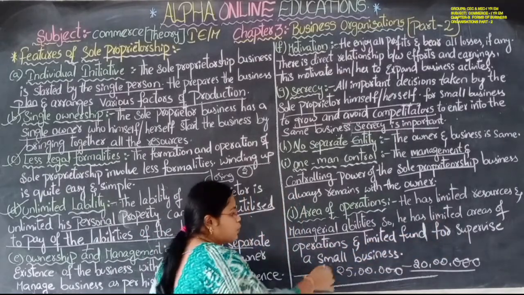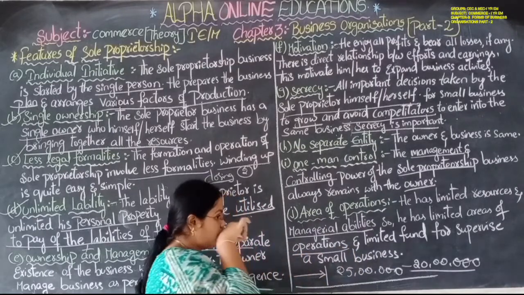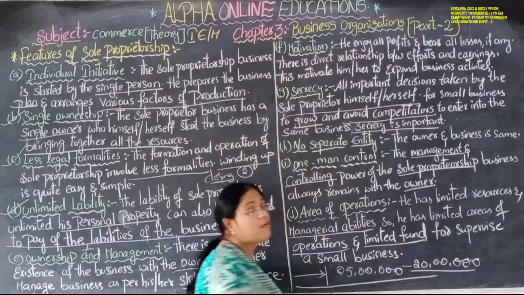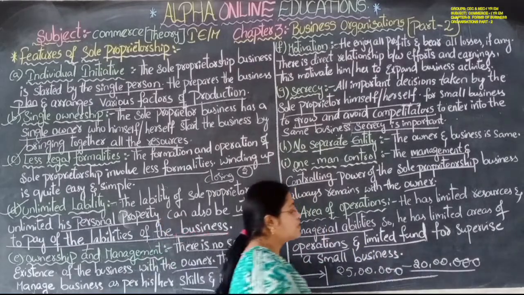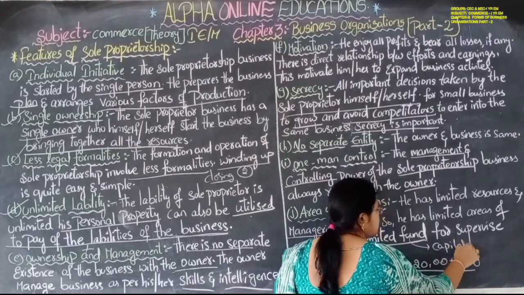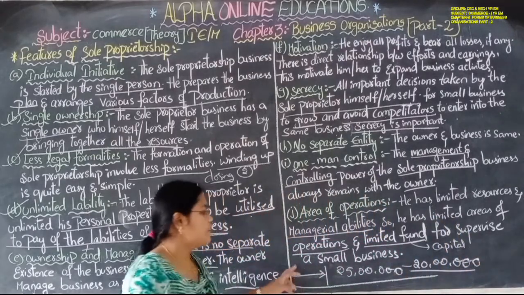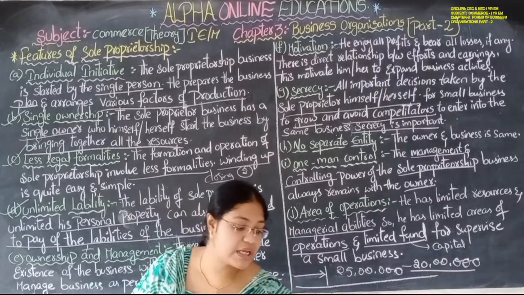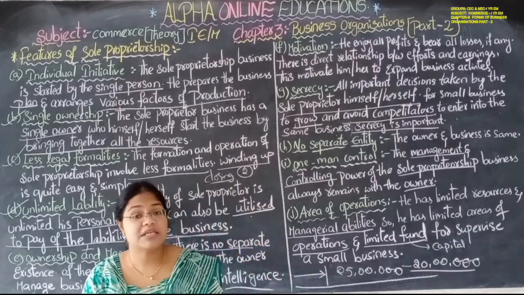So he does his operations in a very limited area. Okay, and the funds are also very limited. Funds means capital. The capital is also very limited for supervising a small business. This is a small business, so it has very limited resources.